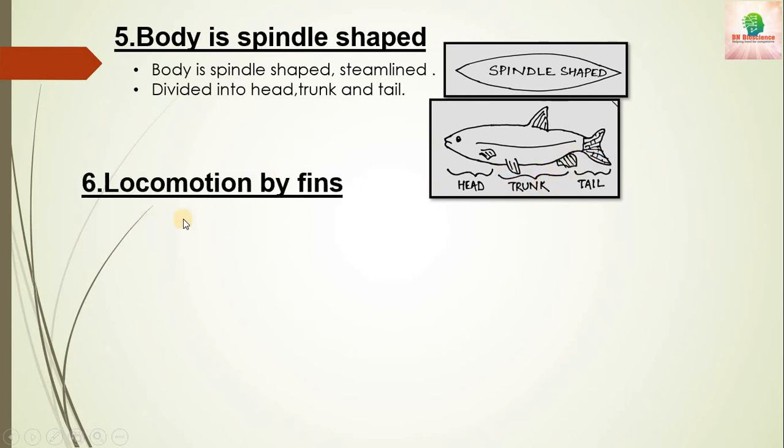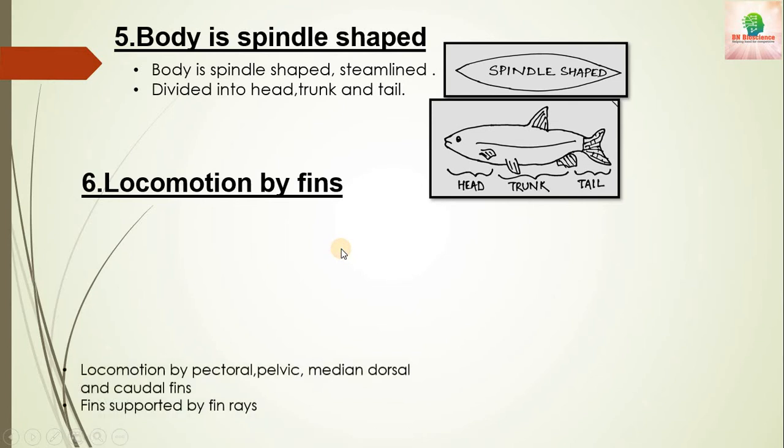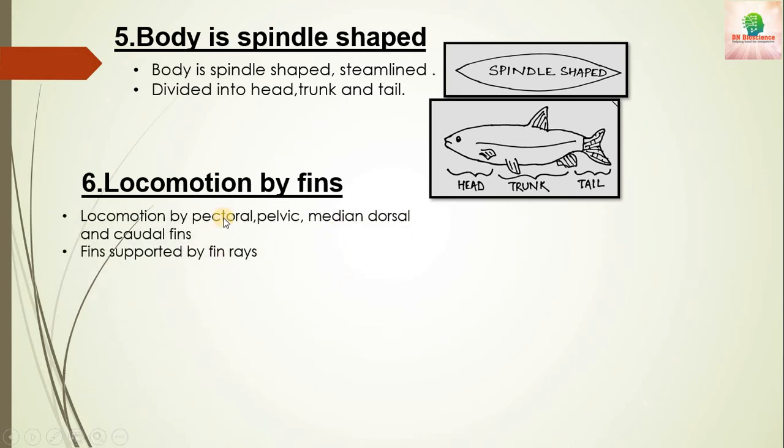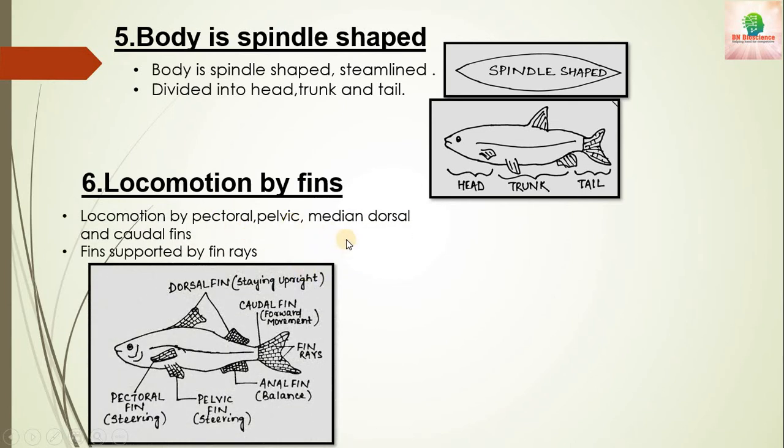The next characteristic is locomotion, and they do locomotion through their fins. They have different types of fins: pectoral fins, pelvic fins, median fins, dorsal fins and caudal fins. And the fins are basically supported by the fin rays. We can see here there are different types of fins.